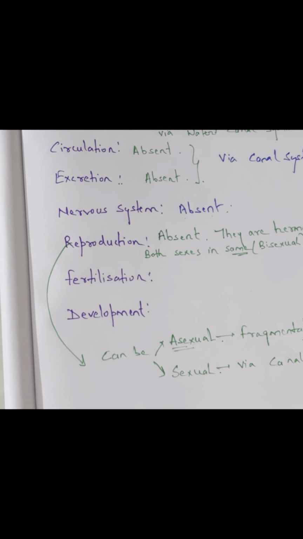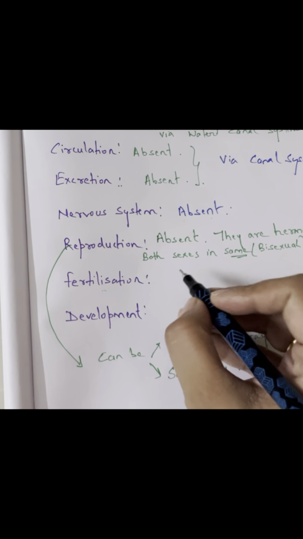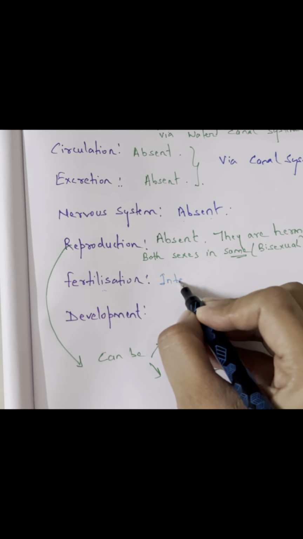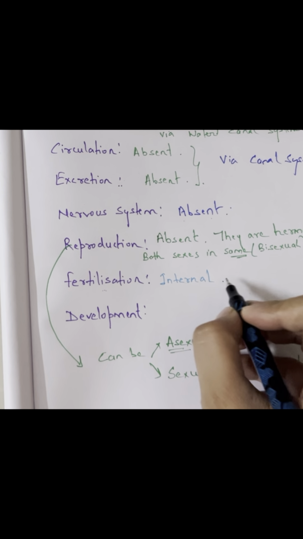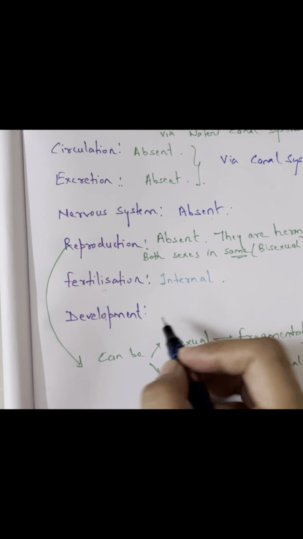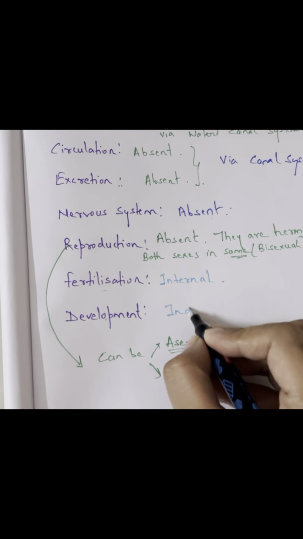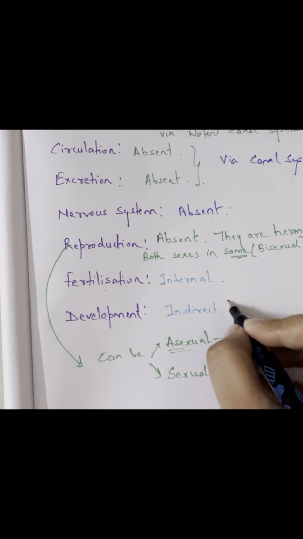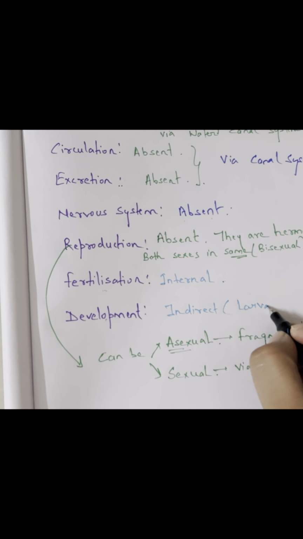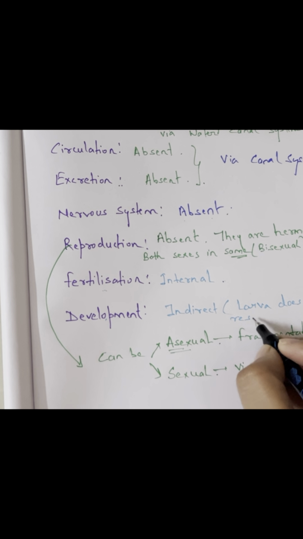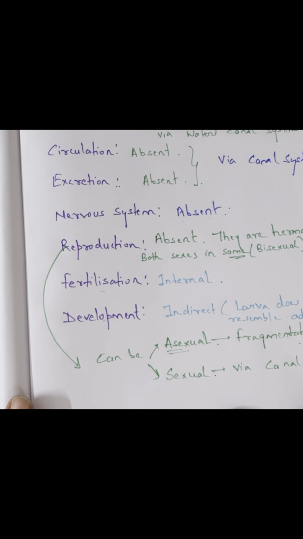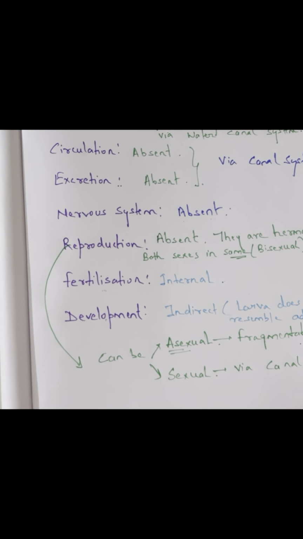Now let's talk about the other property of sponges, which is fertilization. Fertilization is occurring inside the body. That is why I'm writing internal fertilization is found in them. And development is indirect, means the larva which is formed inside the body does not resemble the adult form. That is why it is indirect. So there is a dissimilarity between the larva and the adult, and this type of development is known as indirect development.